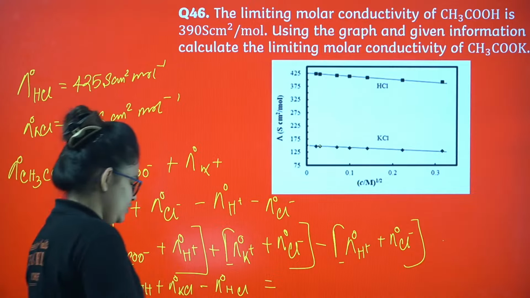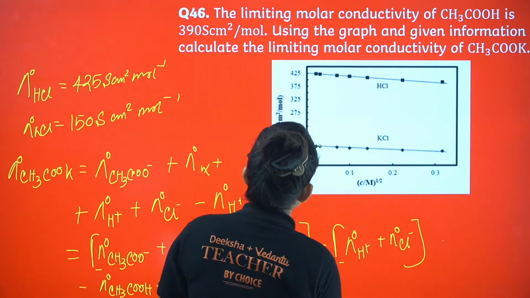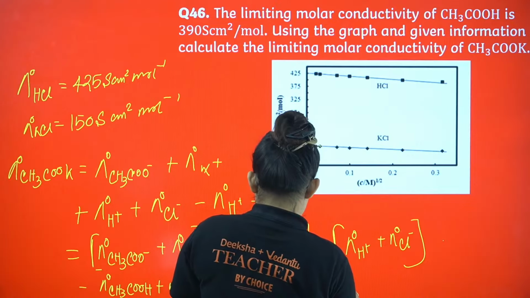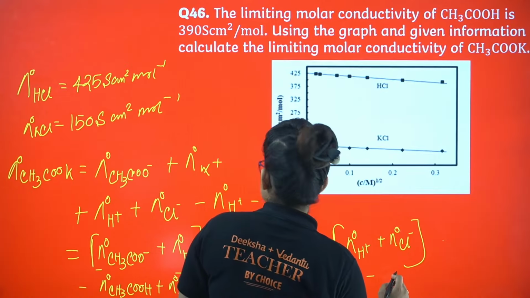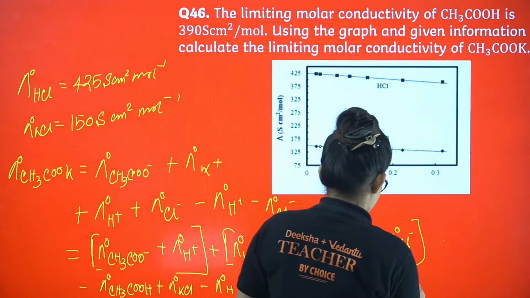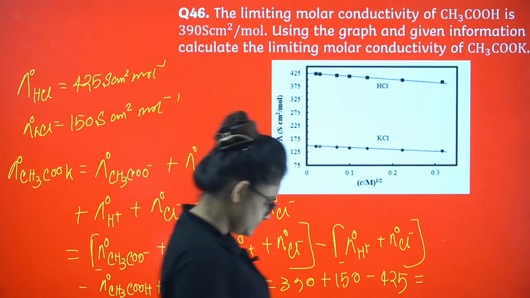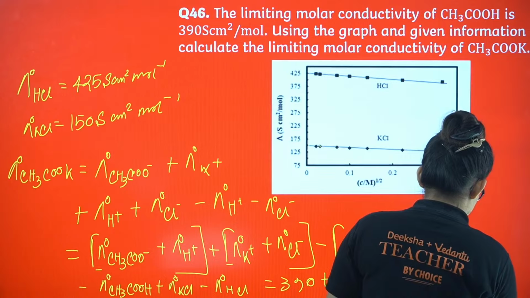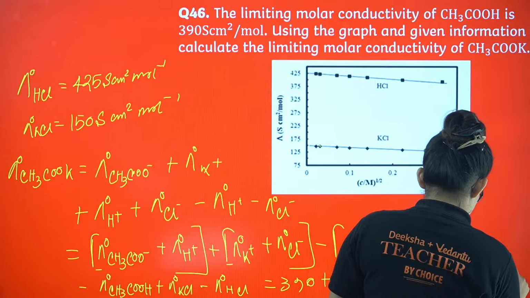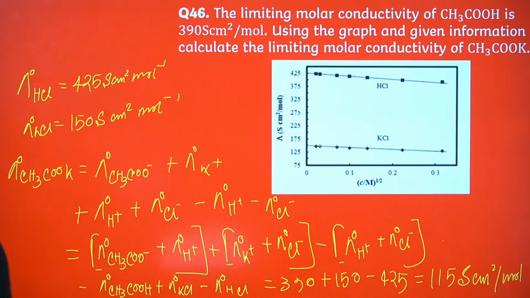So let's put the value. If you put it over here, it's going to be 390 plus 150 minus 425, right? So that's going to be 115 Siemens centimeter square per mole. Okay, that's going to be the answer.